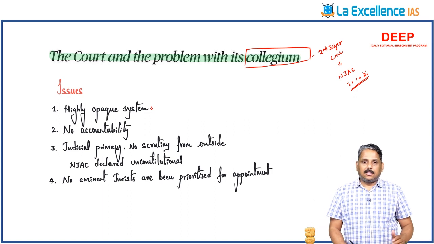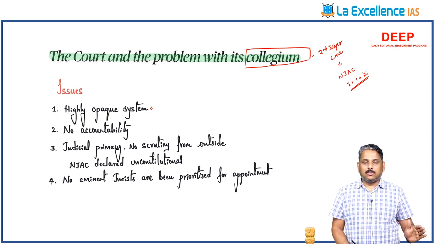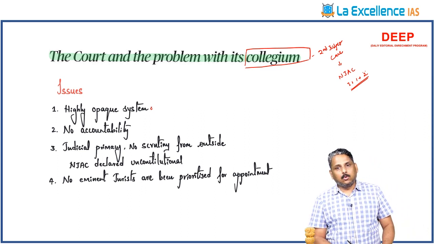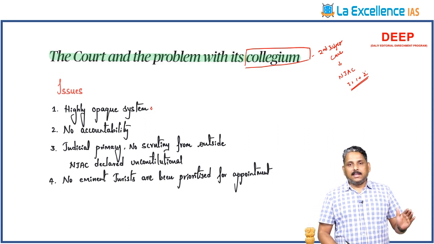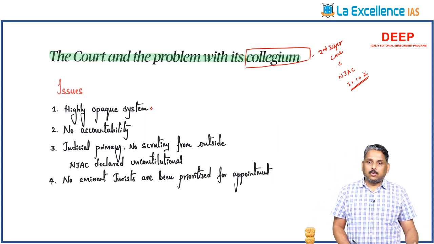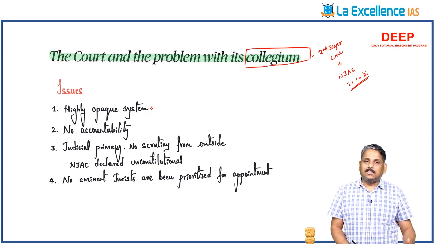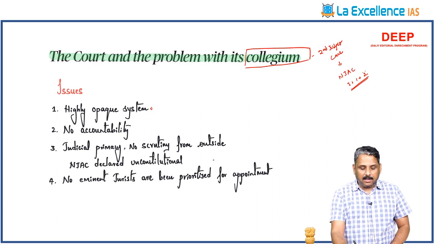And next, judicial primacy is established in the judicial appointments. Across the countries, the legislature and executive have a role in judicial appointments. In India, the judiciary is totally isolated from the executive and legislature in its own appointments. Obviously, it is weakening the checks and balances in the system.